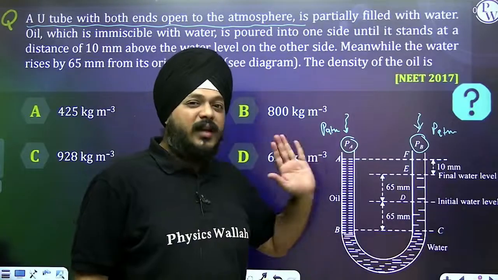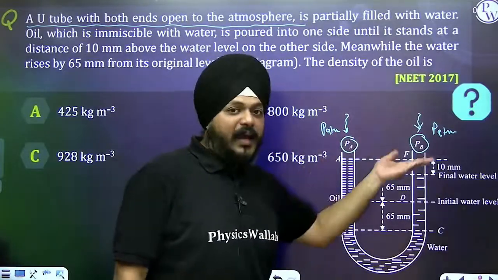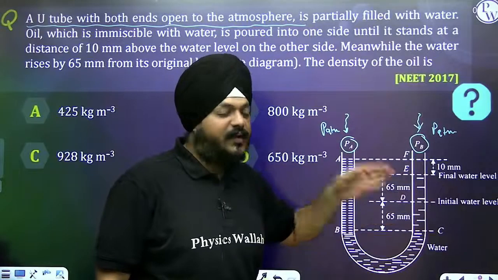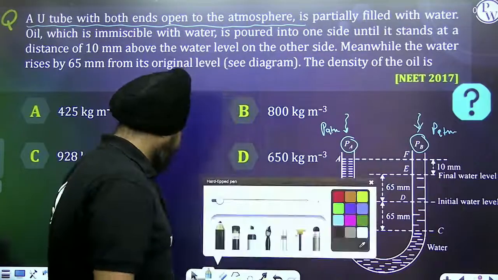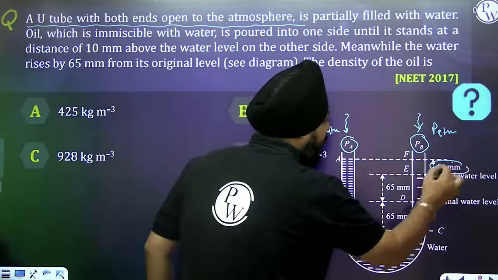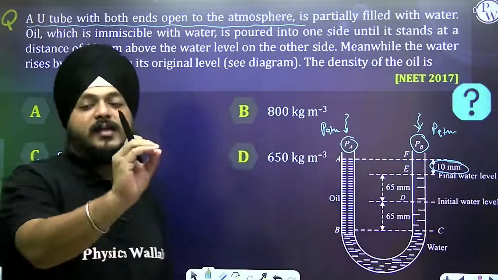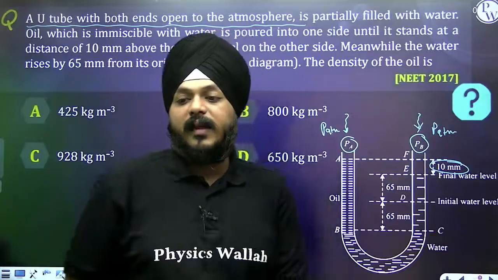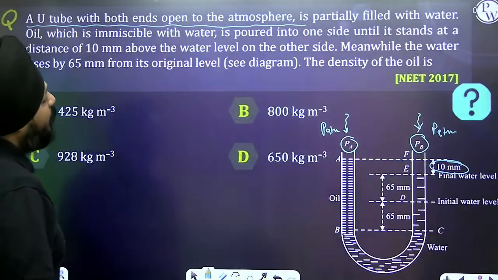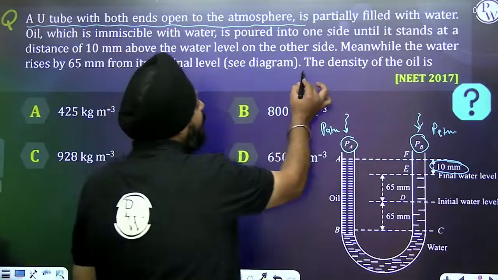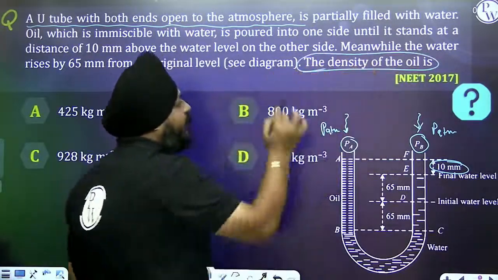But still, after rising double, it is 10 mm below the reference level of the oil. Meanwhile, the water rises by 65 mm. Now what we need to calculate is the density of the oil.